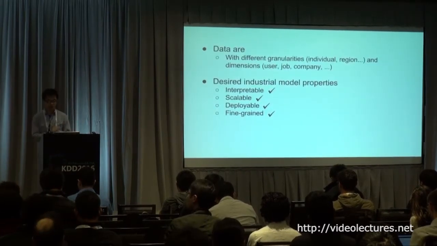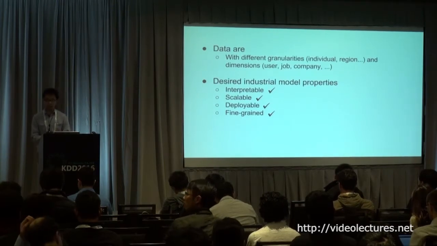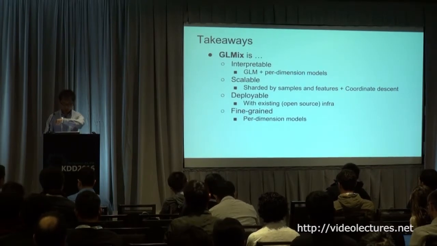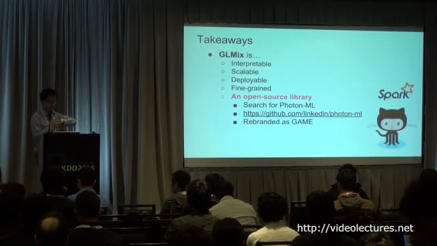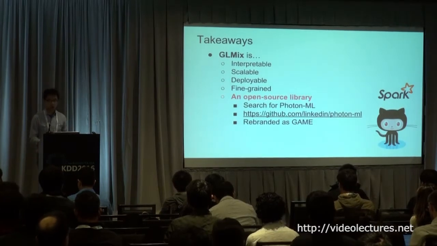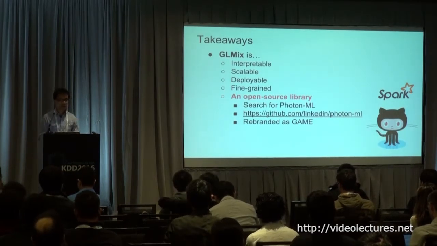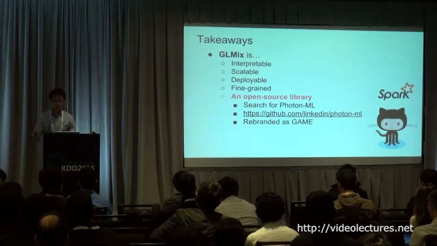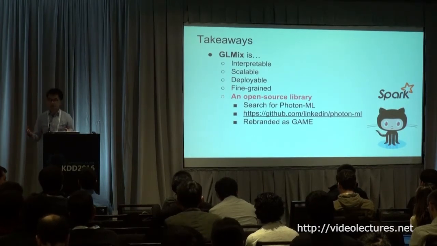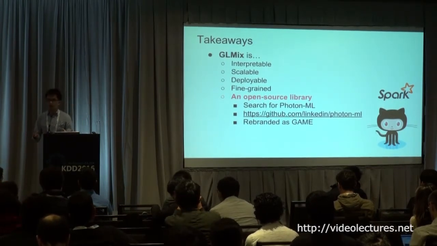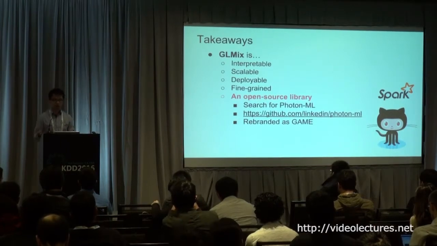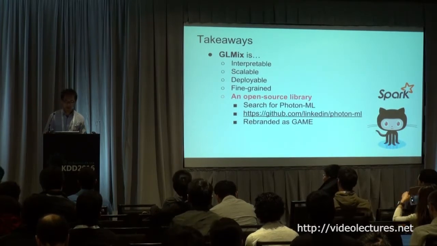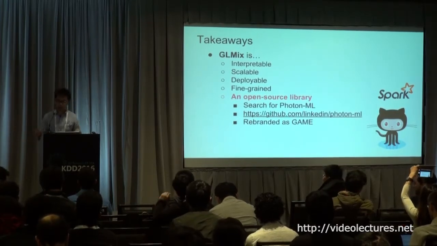To summarize, the GLMix model is interpretable, scalable, deployable, and it can model fine-grained data. Takeaways: importantly, everything covered in this talk and everything we're running in production now is open source. It's open source as part of the library we call PhotonML, which is also implemented on top of Apache Spark. We got a lot of help from folks from Databricks and others, who helped us along the way to build everything on top of Spark.